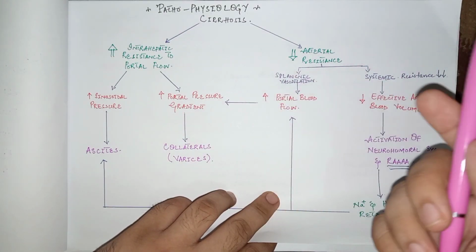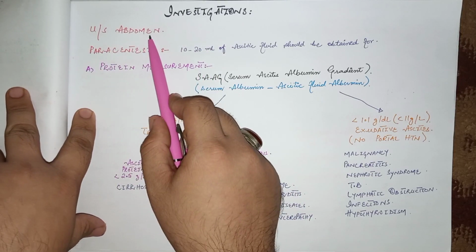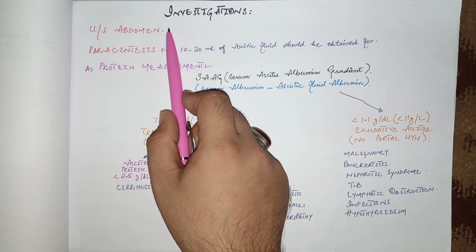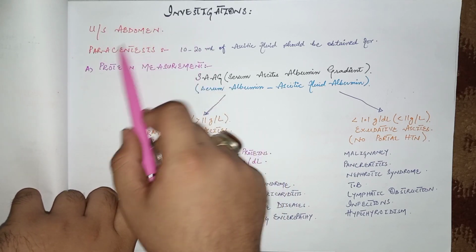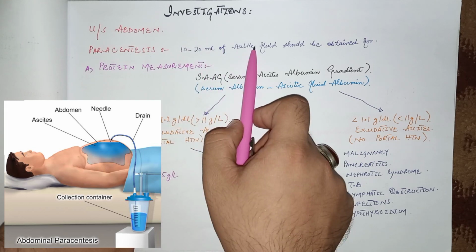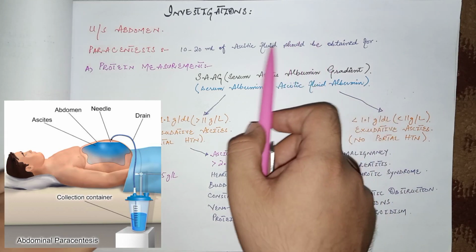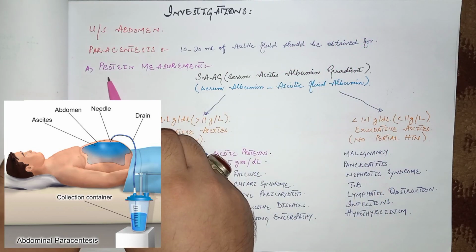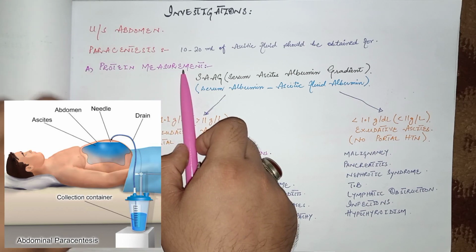Now come to the next step, that is investigation. The ultrasound abdomen is the gold standard or investigation of choice in case of ascites. The second investigation is paracentesis. In this technique, 10 to 20 ml of the ascitic fluid is taken with a syringe from the abdomen to check various measures. By this technique, the protein measurement is important.